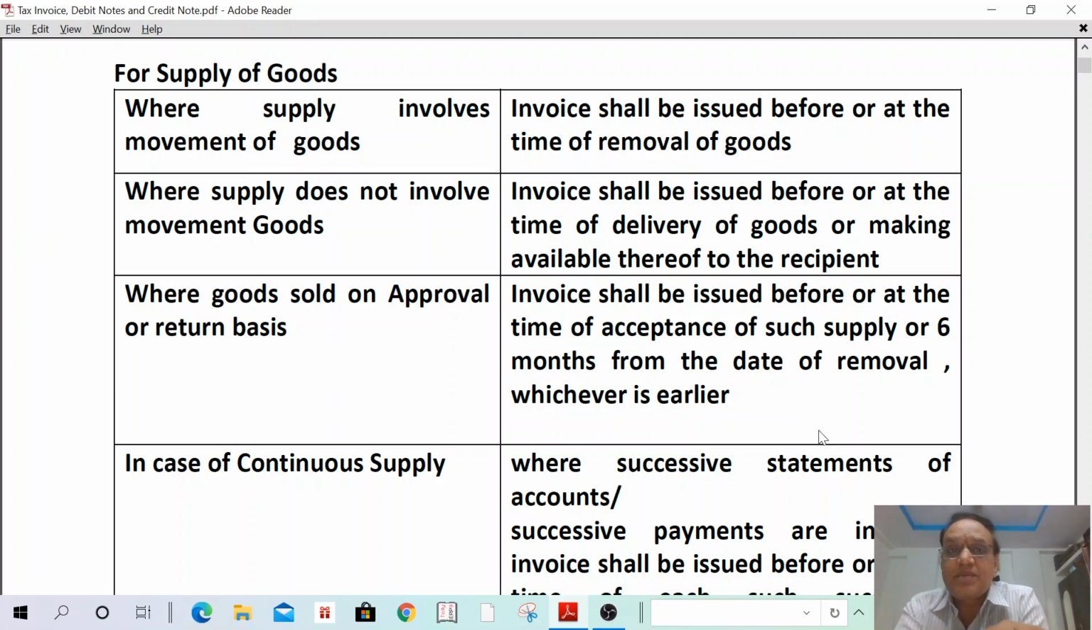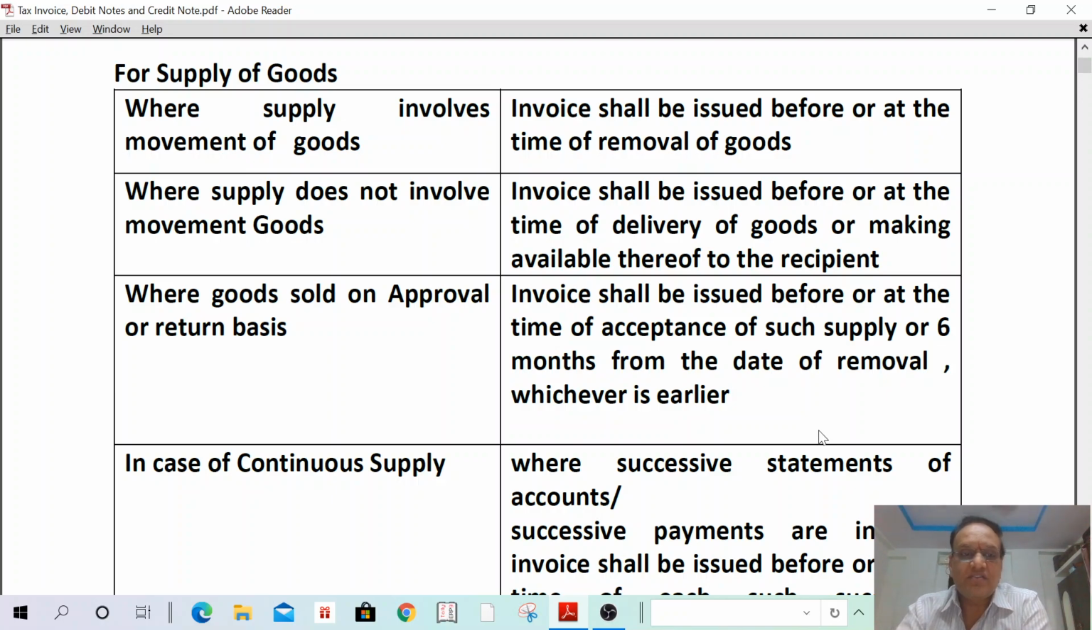If the goods are accepted, on the accepted date. If the goods are rejected, we will take the goods back. If the goods are not accepted, not rejected, goods are with the buyer only, in such a case, invoice shall be issued within 6 months from the date of removal of such goods.